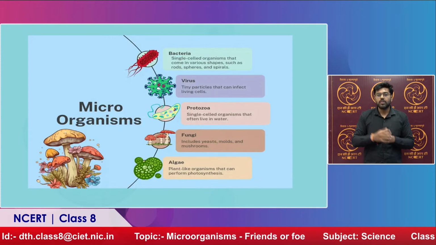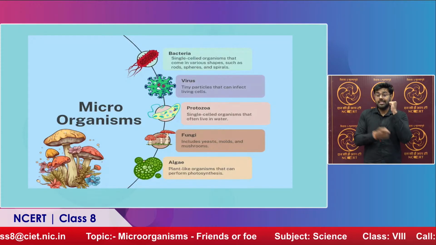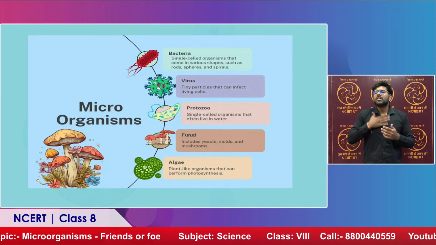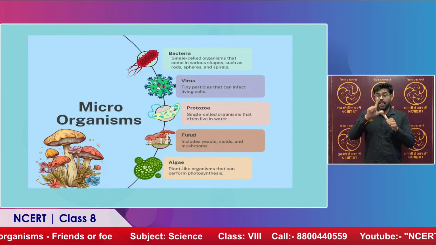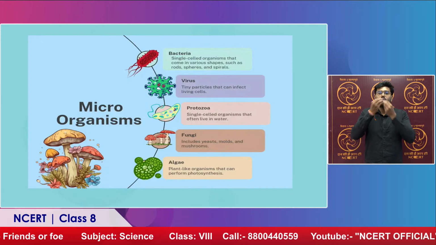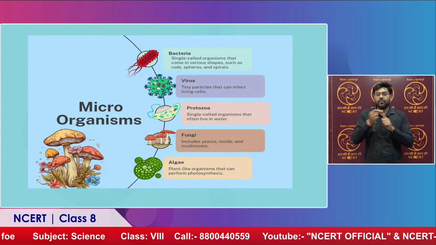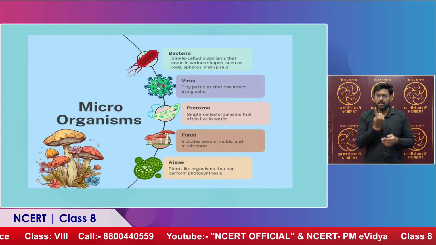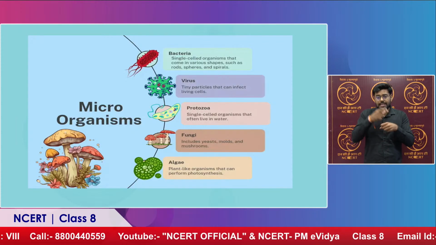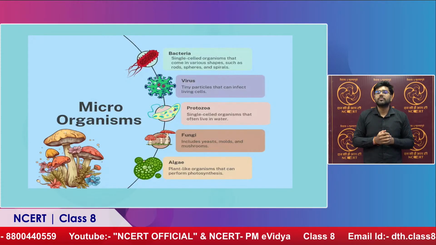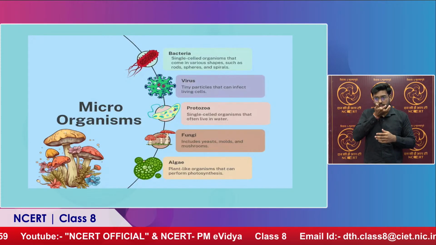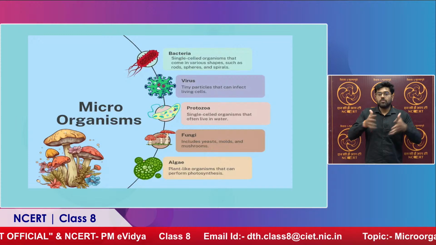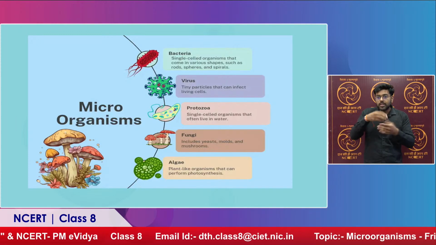Coming up next we have algae. The color of algae is green. Why is it green? Because algae prepare their own food with the help of a process called photosynthesis. We have seen that in plants also, that plants are able to prepare their food through photosynthesis. In that process, they take in sunlight, water, and also carbon dioxide. Carbon dioxide along with water, when it reacts, produces glucose. That is the process of photosynthesis.